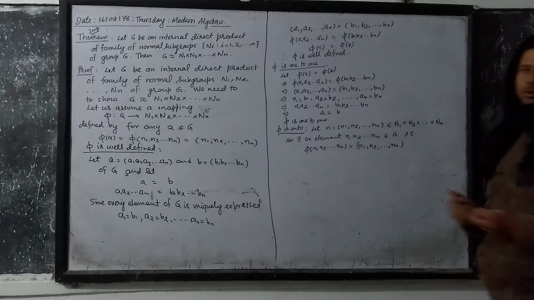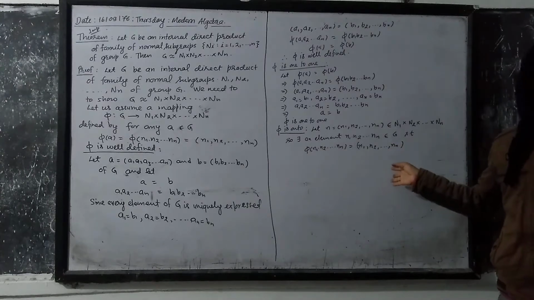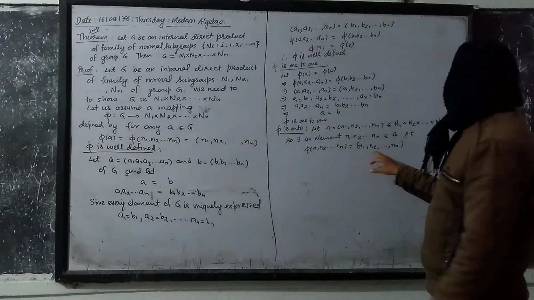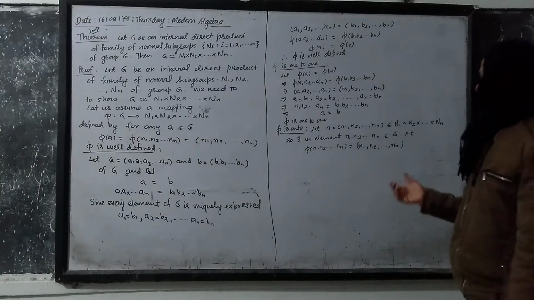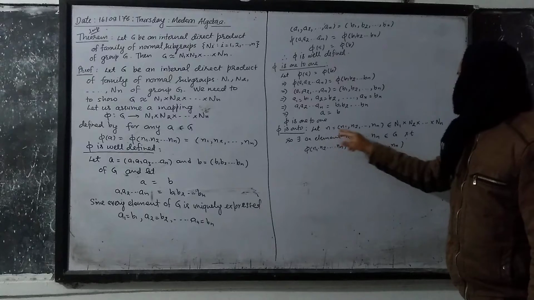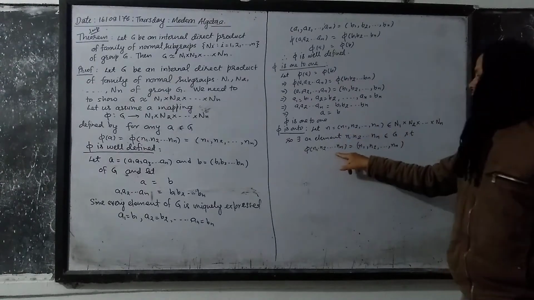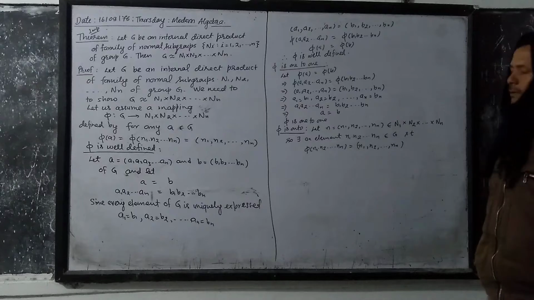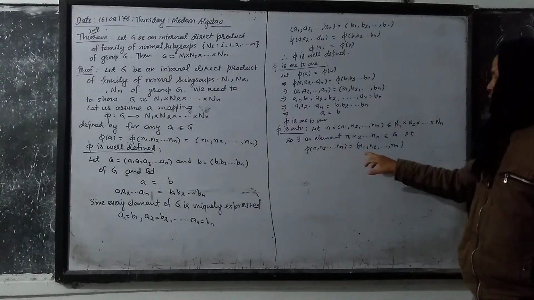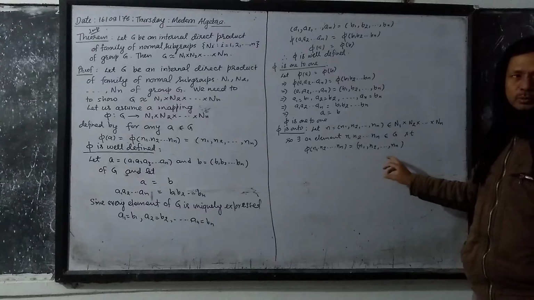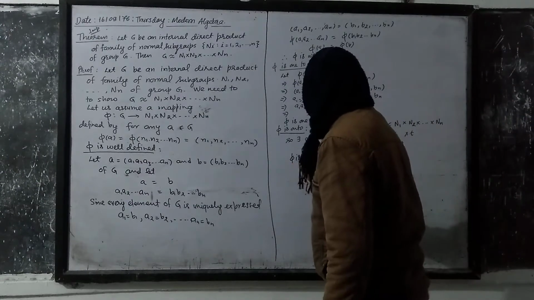So it is onto, obviously there is no more difficulty to show the onto relation, because the expression is the same, N1, N2, up to Nn. So for every element in the codomain, there is an element in the domain which maps to it, where (N1, N2, up to Nn) maps to (N1, N2, up to Nn). So here we see that phi is onto.